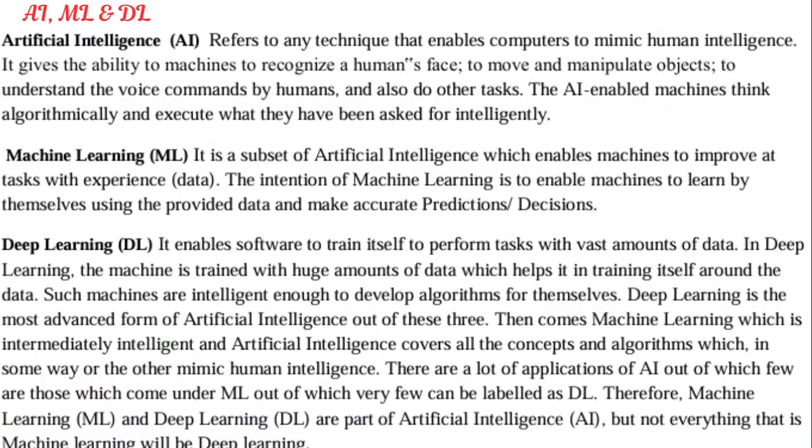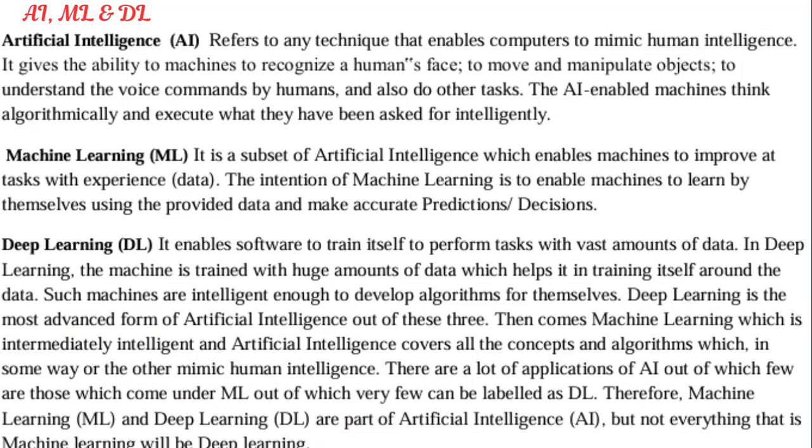So as we had seen the definition of artificial intelligence, again, I'm not going to explain that, and we will go with what machine learning is. Machine learning is a subset of artificial intelligence. It will enable the machines to improve, and it will make the machines complete their task with experience. In machine learning, the developer is going to create the algorithms, and the machines are able to learn by themselves using the provided data and make accurate predictions or decisions. This is the definition of machine learning.